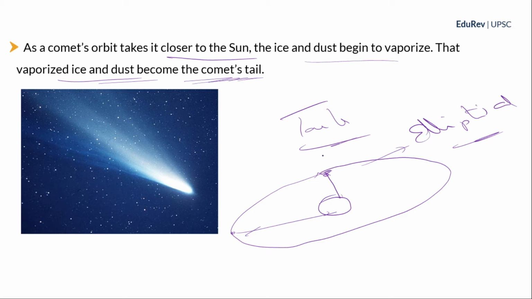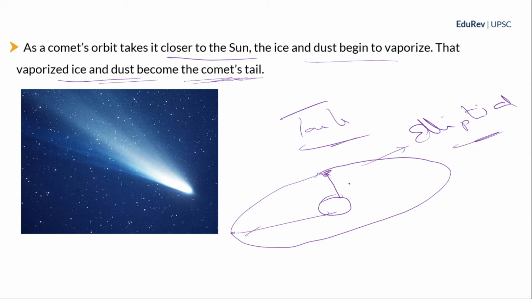So comets revolve around the sun just like asteroids. Please keep that in mind. And we know that the comet's orbit is elliptical, same like the orbit of the earth around the sun. It is elliptical. Now this is the shape of an ellipse or elliptical orbit.